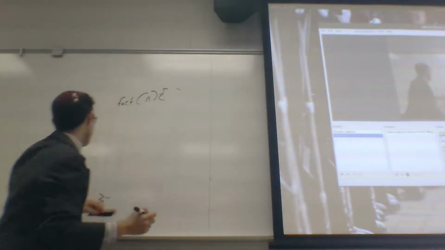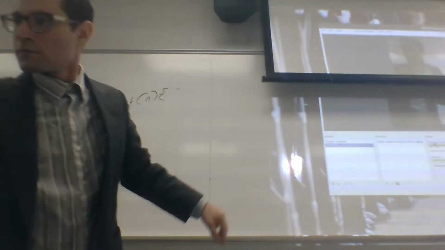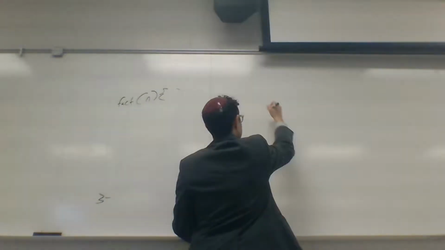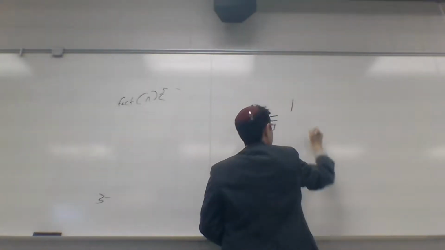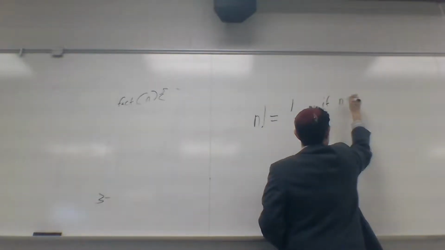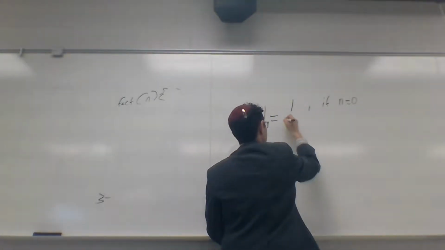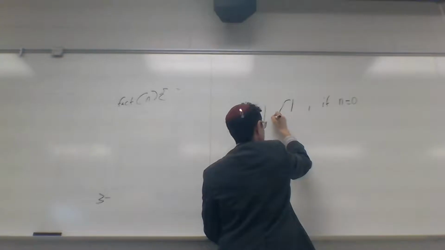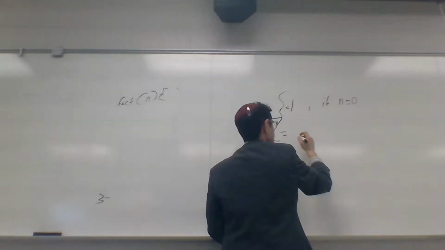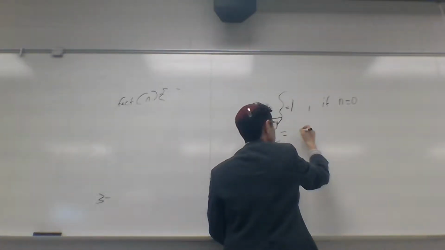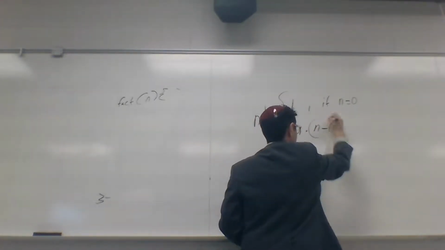There's this mathematical definition for factorial, which is that n factorial is equal to 1 if n is equal to 0, and otherwise, forgive my mathematical notation, it's equal to n times n minus 1 factorial.